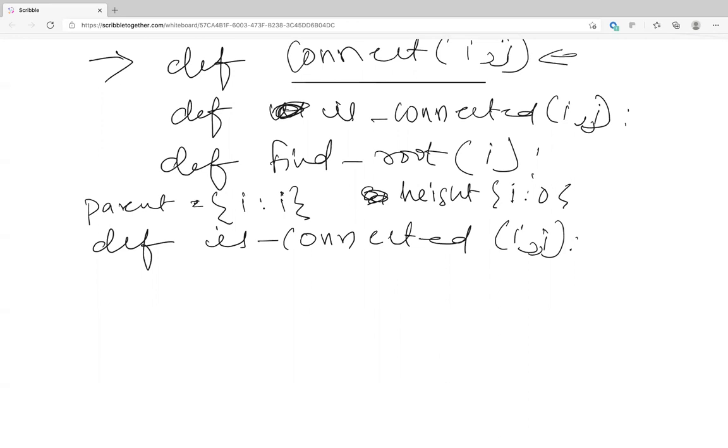Now tell me, is connected. How do you find out if 2 points are connected? And let's say you have find root already implemented. Yeah. So I'll have basically DFS, and I take one element i, and until the root is not the same, I will go.